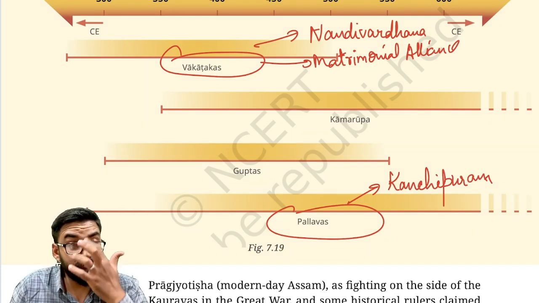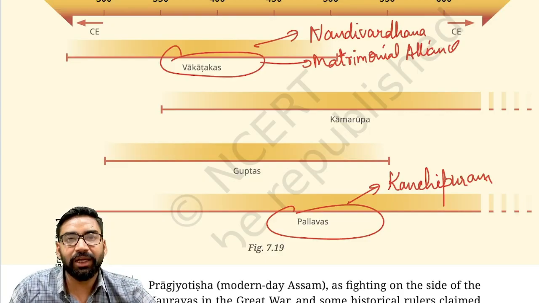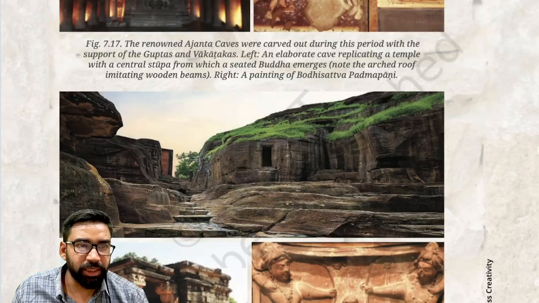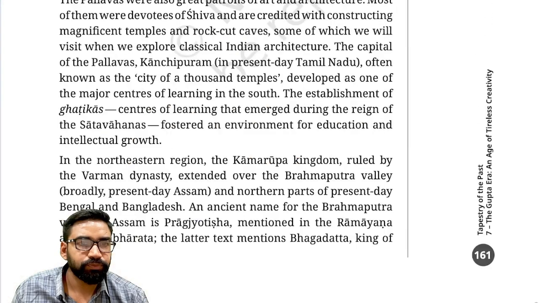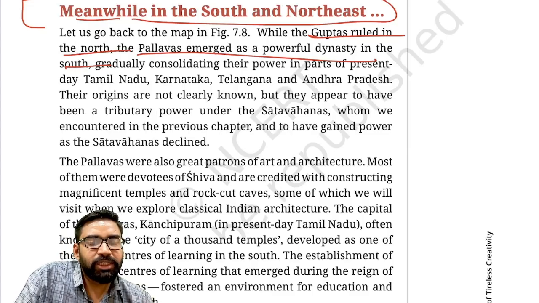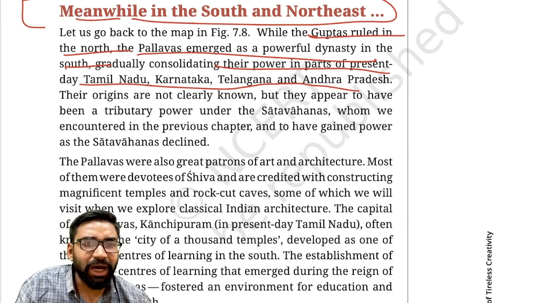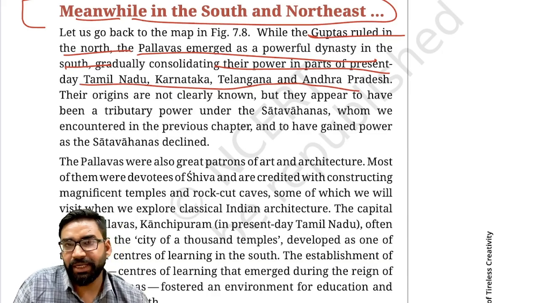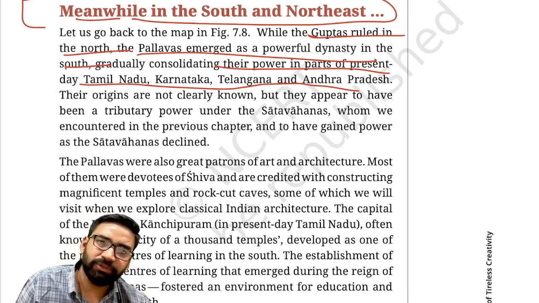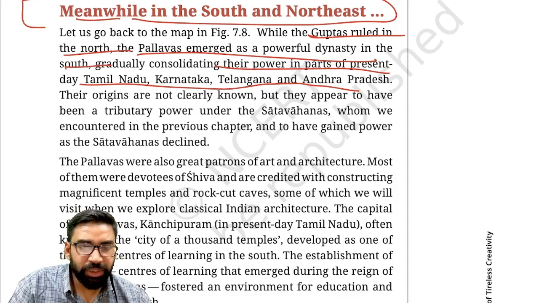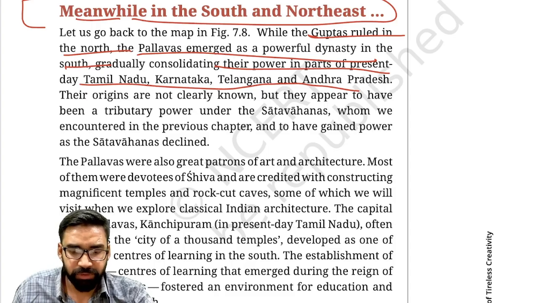Pallava rule was there in present day Tamil Nadu, Karnataka, Telangana region and Andhra Pradesh. It is written here also, as you can see. Pallava emerged as a powerful dynasty. Clear? They consolidated their power in Tamil Nadu, Karnataka, Telangana and Andhra Pradesh. Their origins are not clearly known. But it is said that they were a tributary power of Satavahanas, and after the decline of Satavahanas, they created their own dynasty in South India. Clear? So they gained power from Satavahanas basically, and emerged after their decline.